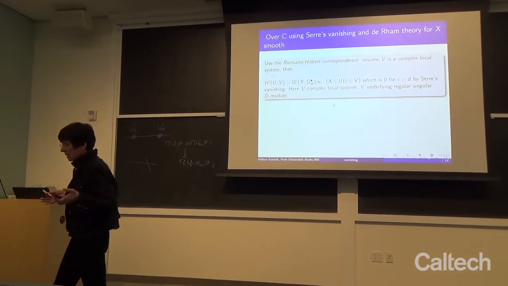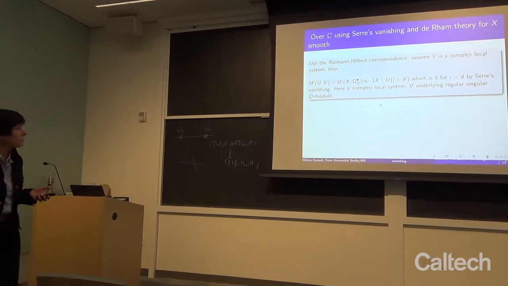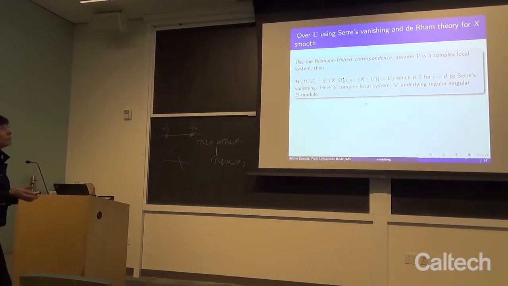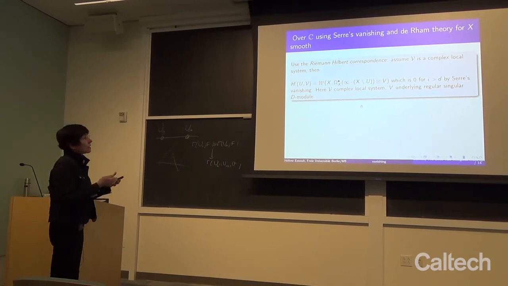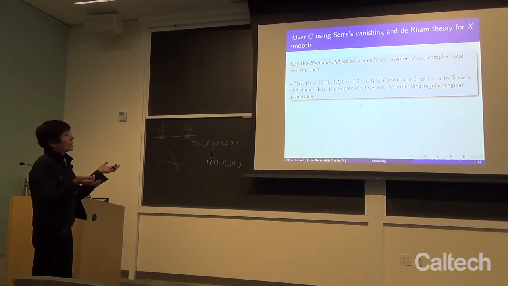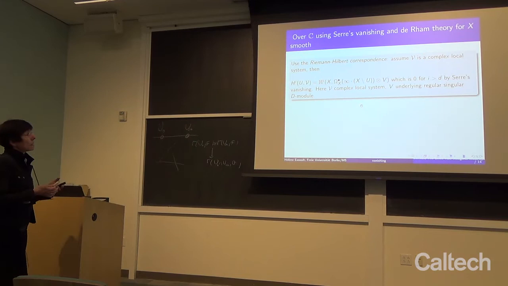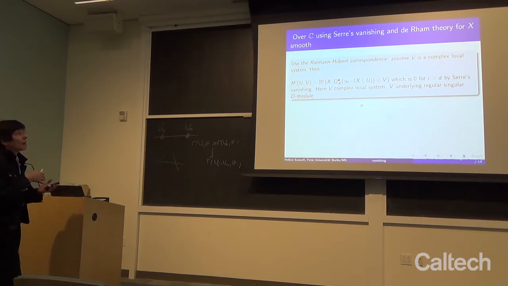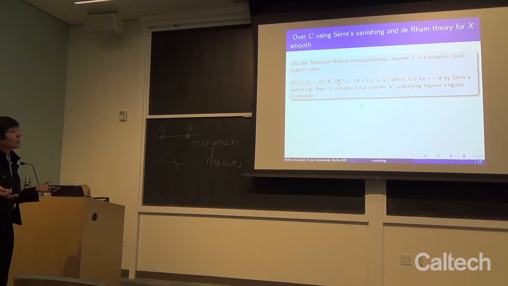Either one thinks in the framework of complex geometry, using the Riemann-Hilbert correspondence. And then we assume that curly V here is a complex local system. And then we can compute the cohomology of this complex local system via the de Rham complex